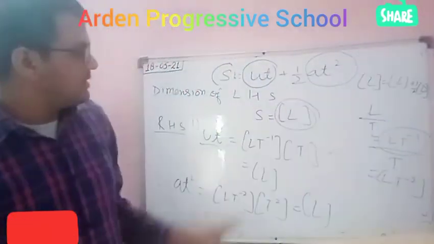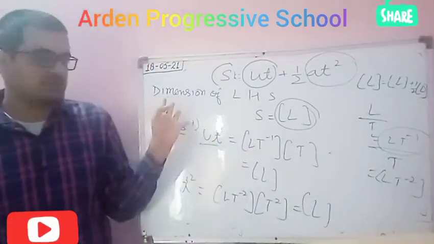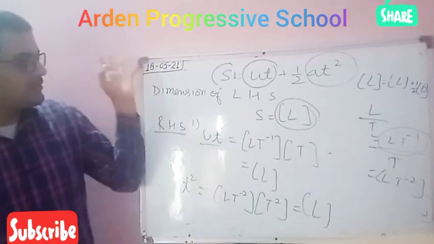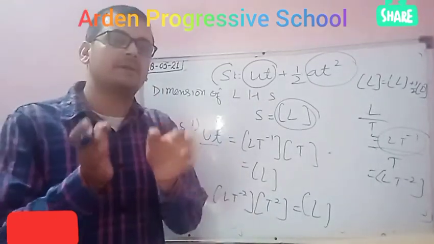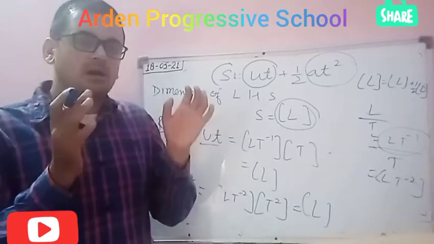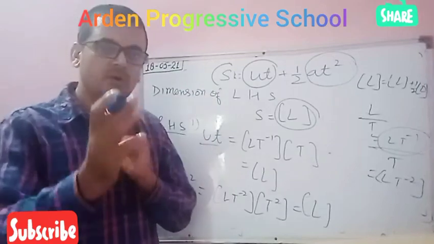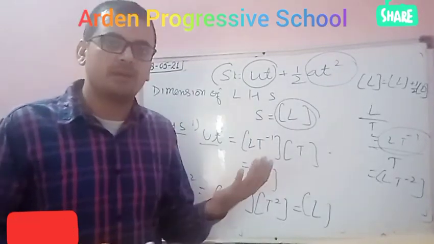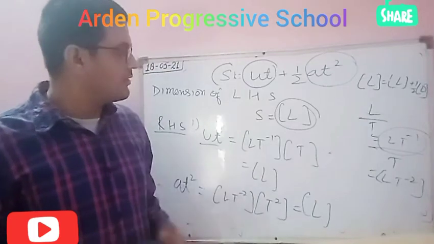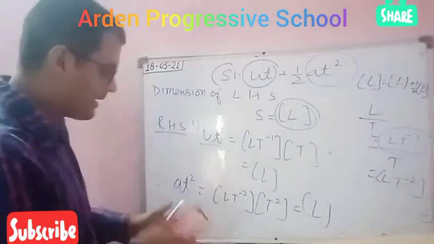This is the second example of checking the correctness of a physical equation. Student, don't worry, I will give so many questions based on this, and whenever this chapter is completed, I will solve a few more questions. First I am giving you a whole overview of this chapter, then we will do some numerical problems, so you will be more clear about this. I hope you got my point.